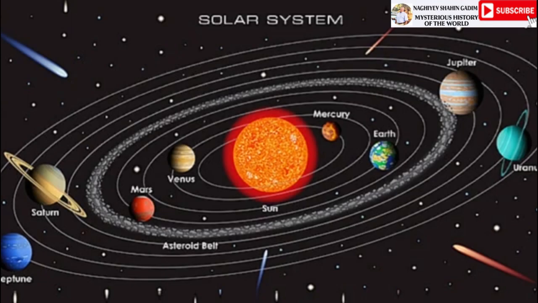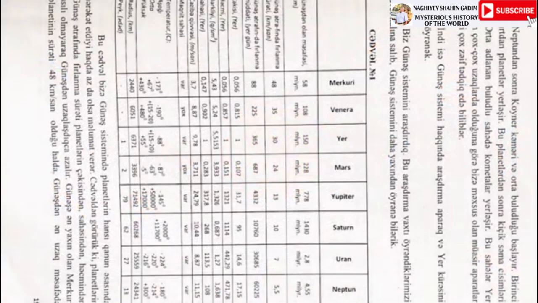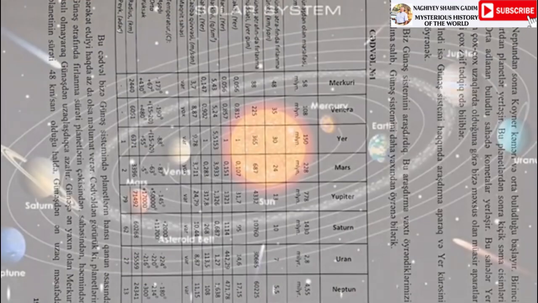We saw from the table that the period of rotation of the planets around the Sun is directly proportional to their speed and distance from the Sun. That is, while the planet Mercury, which is close to the Sun, completes its rotation around the Sun in 88 Earth days, the planet Neptune, which is farthest from the Sun, completes its rotation in 60225 Earth days.